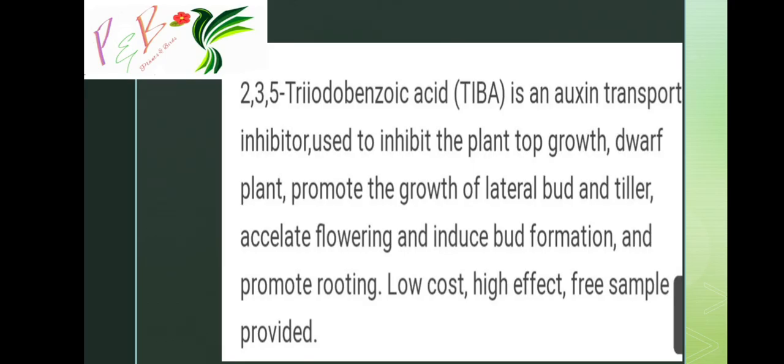Next, 2,3,5-triiodobenzoic acid, TIBA, is an auxin transport inhibitor. It is very important to note here.